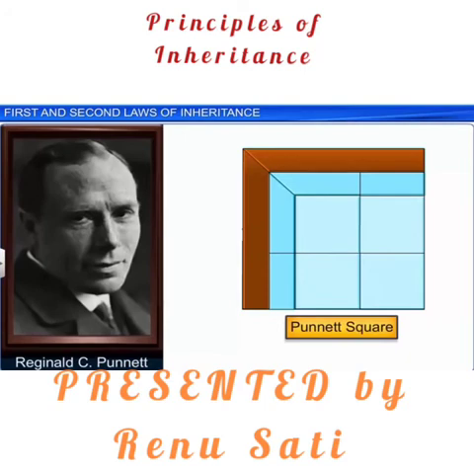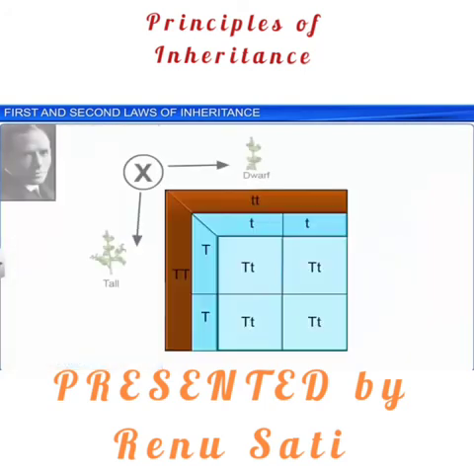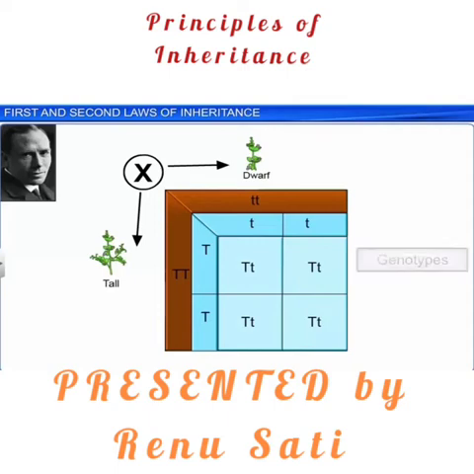There you will have the Punnett square, where on one side you are writing the gametes of one parent and on another side you are writing the gametes of the other parent. In this case, the result is exactly the same as that of the criss-cross, but it is a much better and neater method. For other crosses also it can be used.